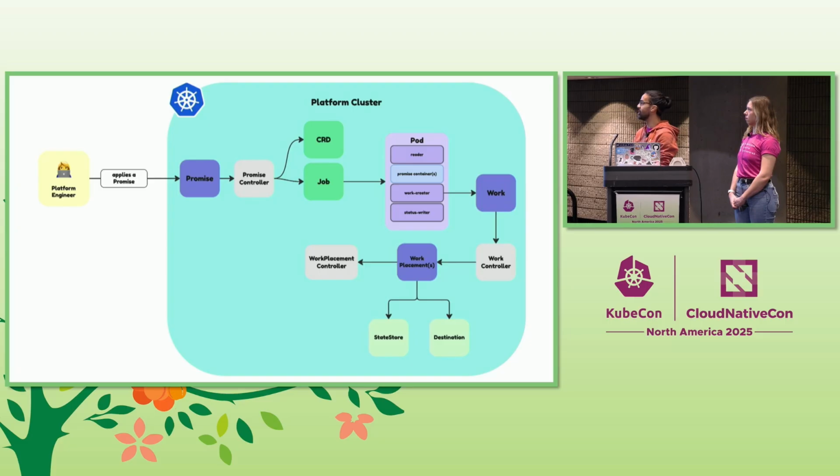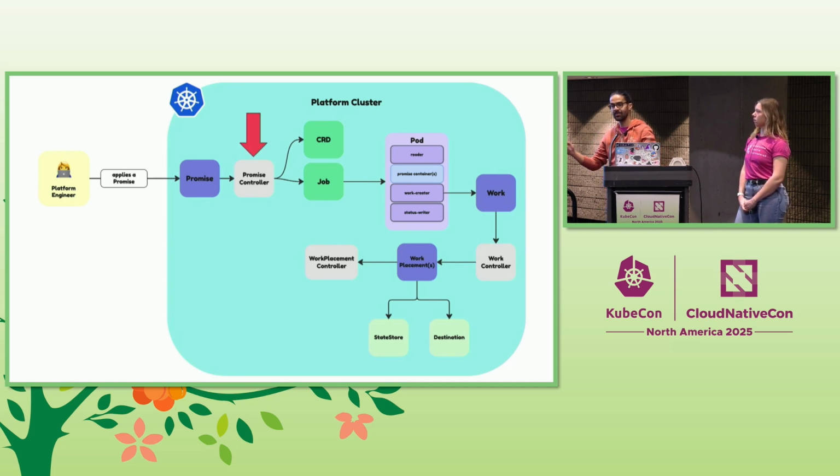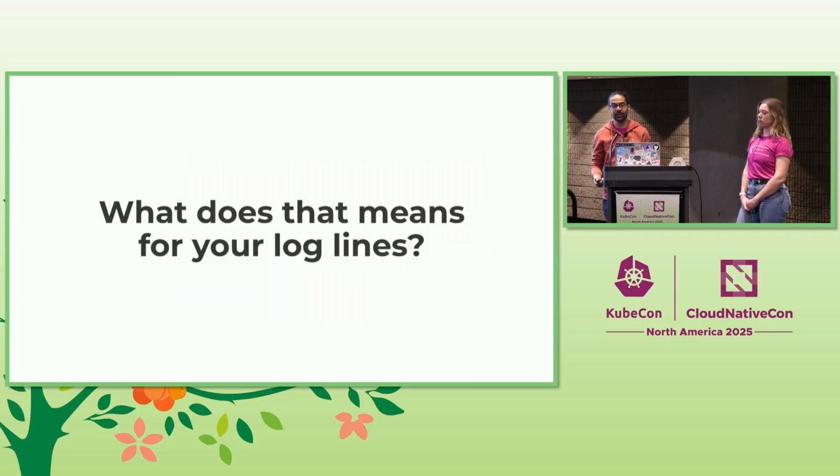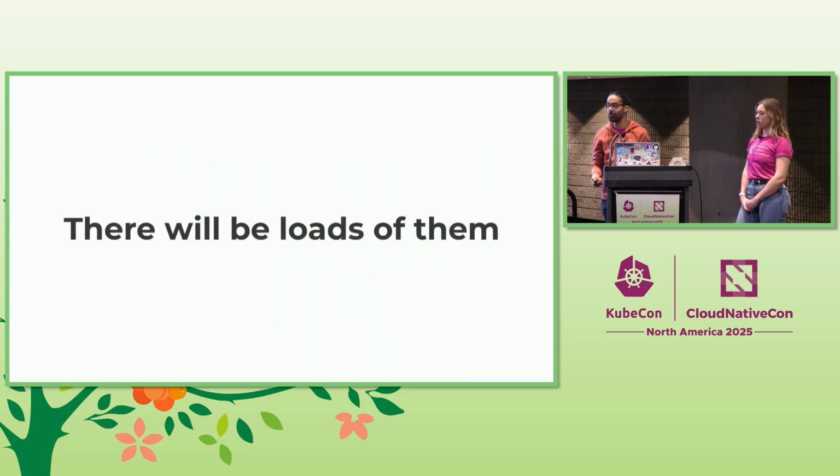This is what happens when you install a promise. Don't worry too much about it. Each system will have its own resources like this tree and stuff. But when you install a promise, a lot of things happen in the system, right? So what happens if I add a log line in the promise controller that says, I'm here? Well, that one log line will show up every time any of those resources change. Because of the ownership model, that promise will reconcile multiple times throughout its existence. So what does that mean for that log line? Basically, there will be loads of them.